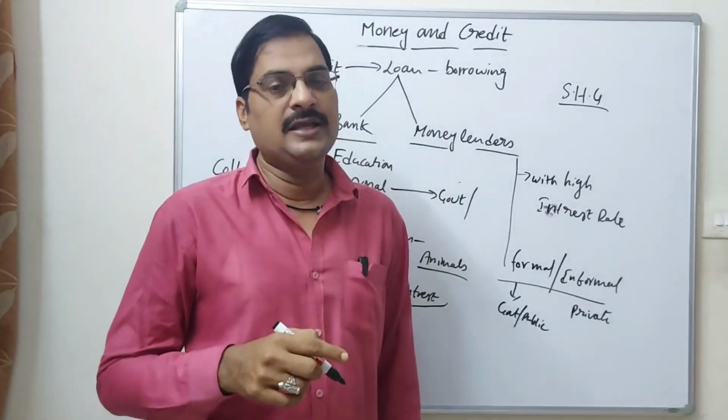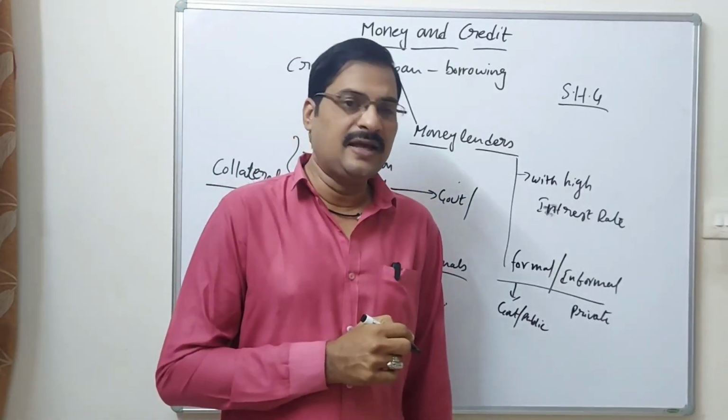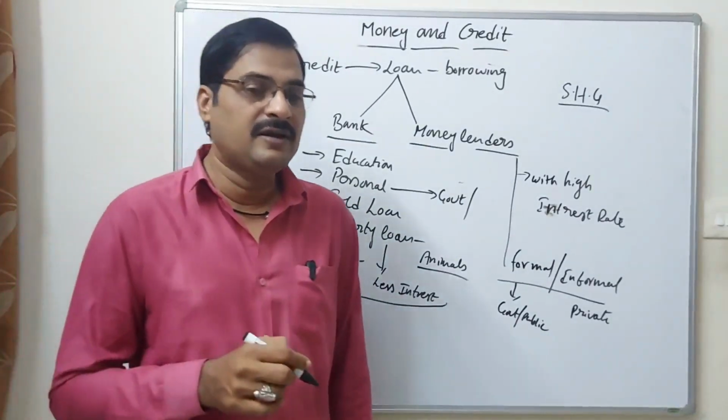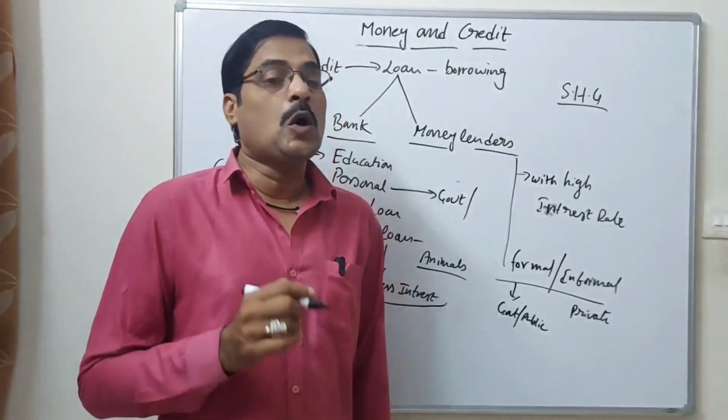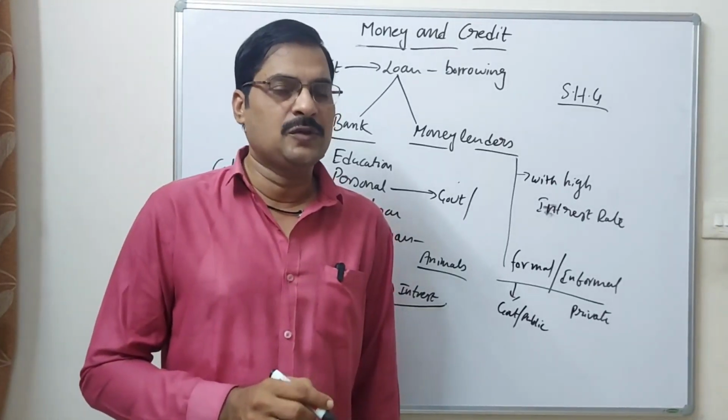The present governor of the RBI is Shaktikanta Das. So all the banks follow the same rate of interest.